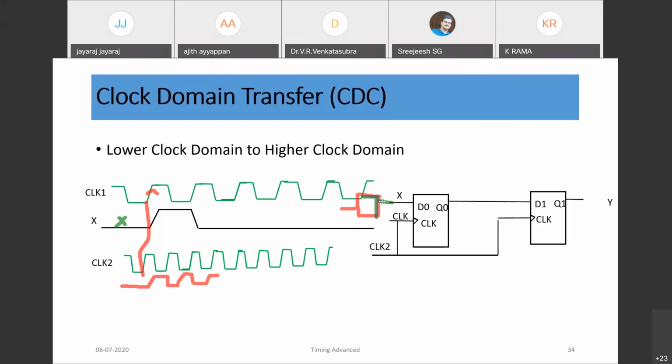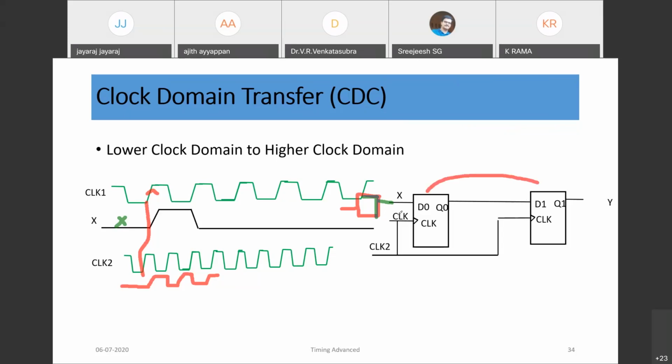So there are chances to violate that. Since it's asynchronous, it means X can change anytime as compared to the clock. So there are chances of violating the setup or hold window of this flop. So we should not take that into the other clock domain. So that's why we are using 2 flops. 2 flops we have to use.